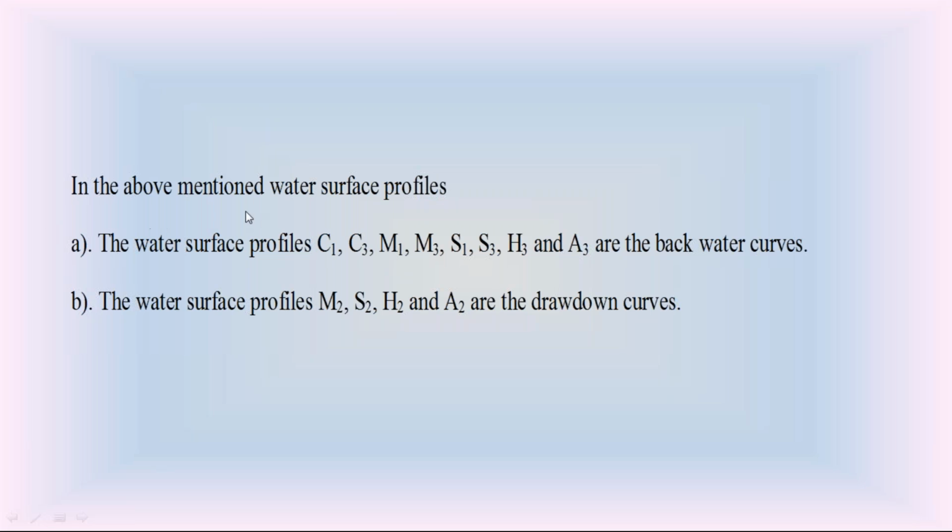If the water surface in the river increases in the direction of flow, that causes severe floods in the downward direction. That is the importance of these water surface profiles. So please don't underestimate them. They are very important concepts. Similarly, some water surface profiles are drawdown curves like M2, S2, H2, A2. All these with subscript 2 indicate the drawdown curve.